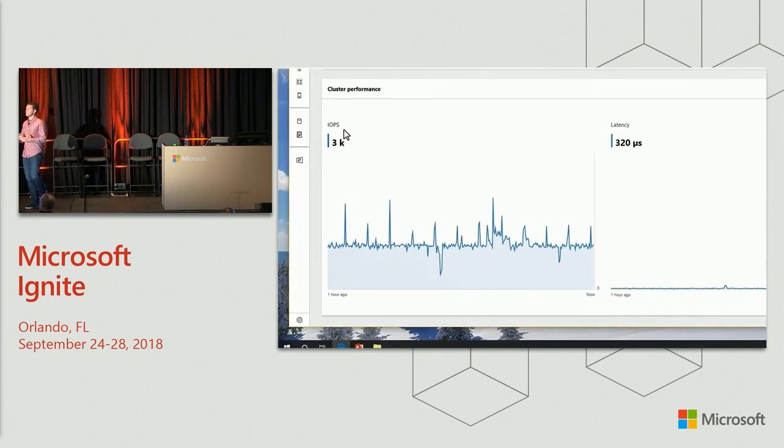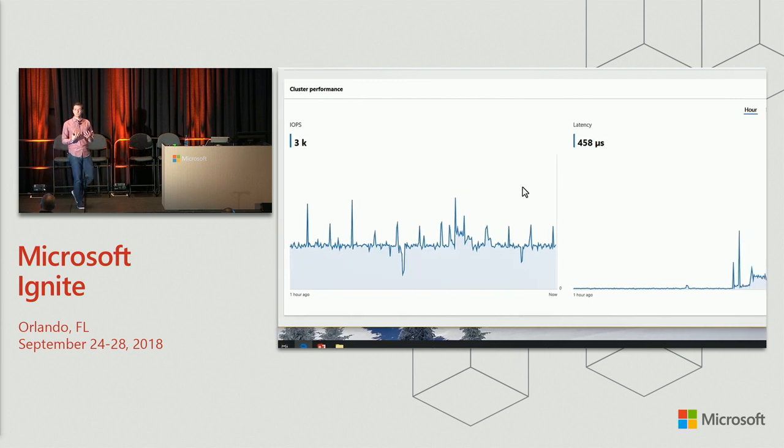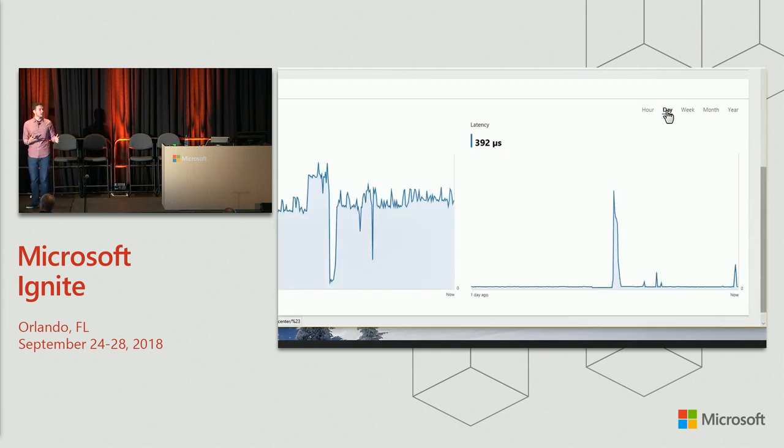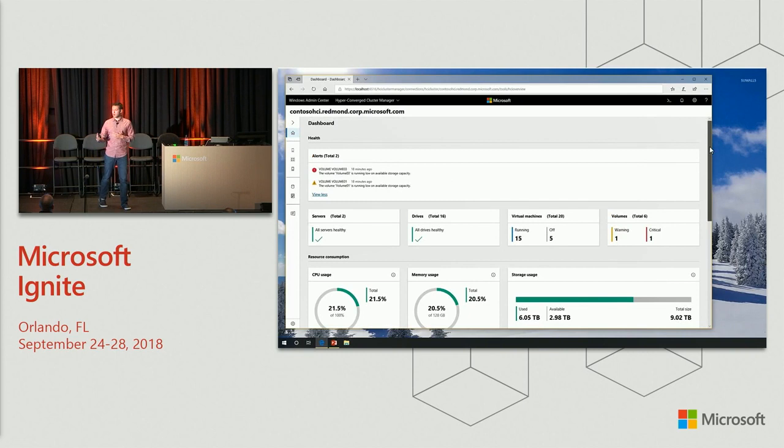And we have performance information, so you can see IOPS, again in aggregate, what are the storage operations that the virtual machines are requesting and getting, and the latency of those. And just as Daniel showed, these charts are, of course, fully interactive, and they have this history going back in time without you needing to set anything up. So you can see any performance data for the last hour, or the last day, week, month, and so on.